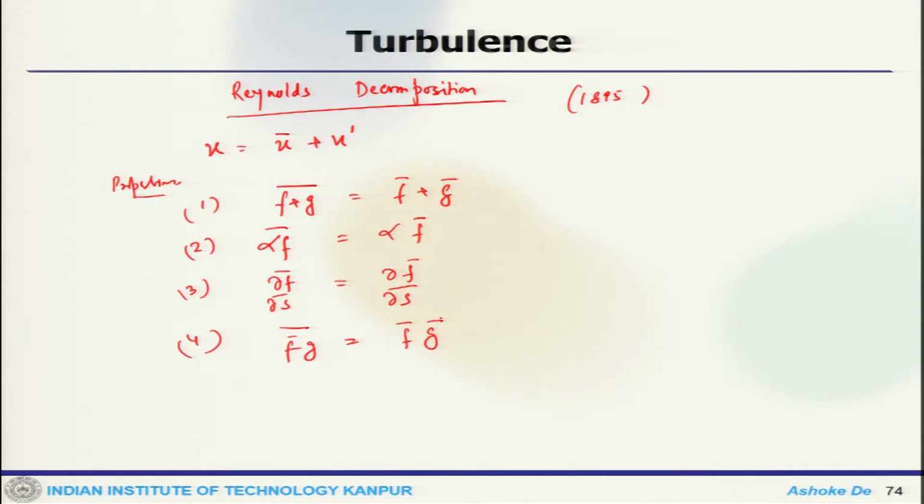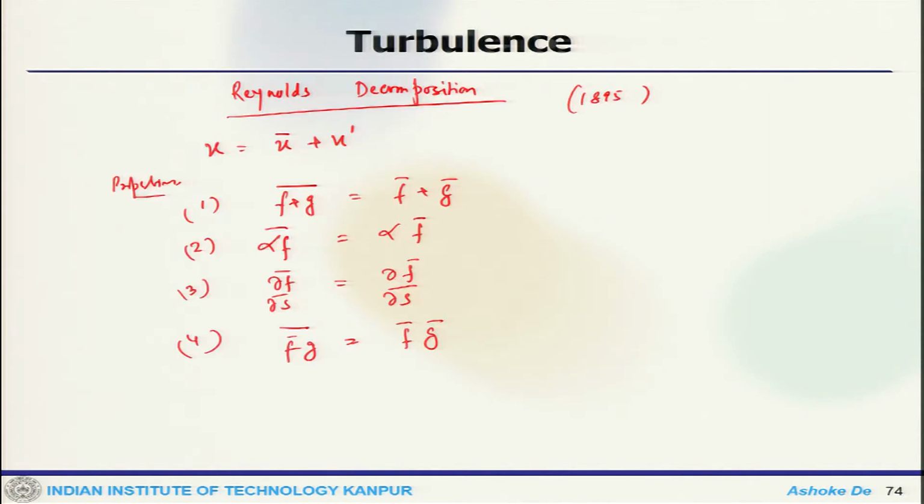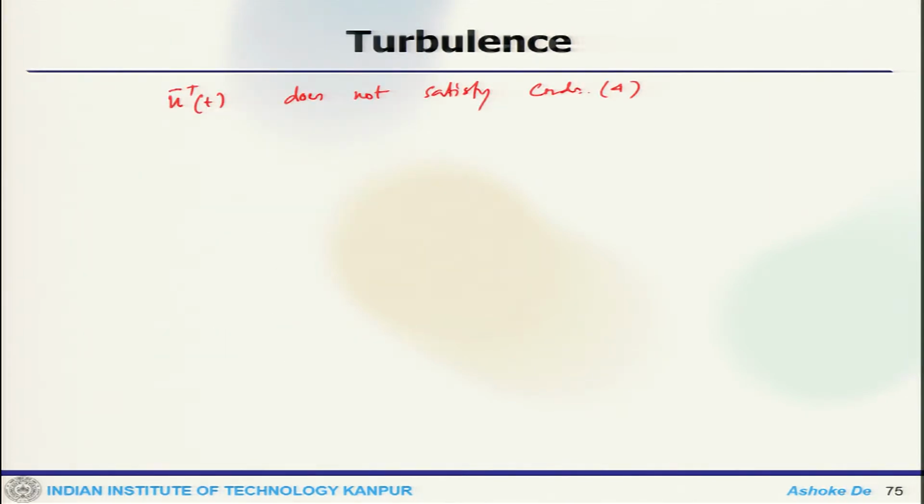So, these are some of the desired properties of the averaging operator. Now, if you look at the time averaging, u prime t, it does not satisfy condition number 4 because of the doubling of the integral interval.